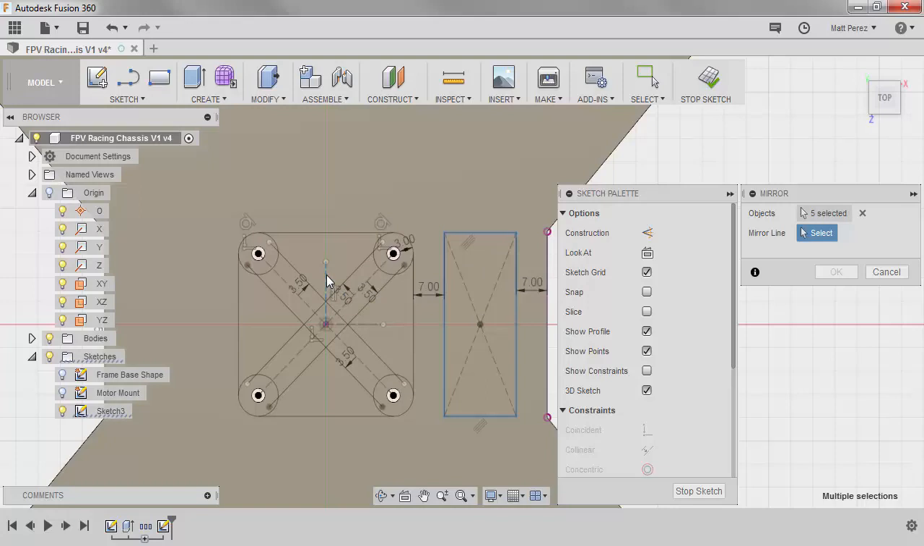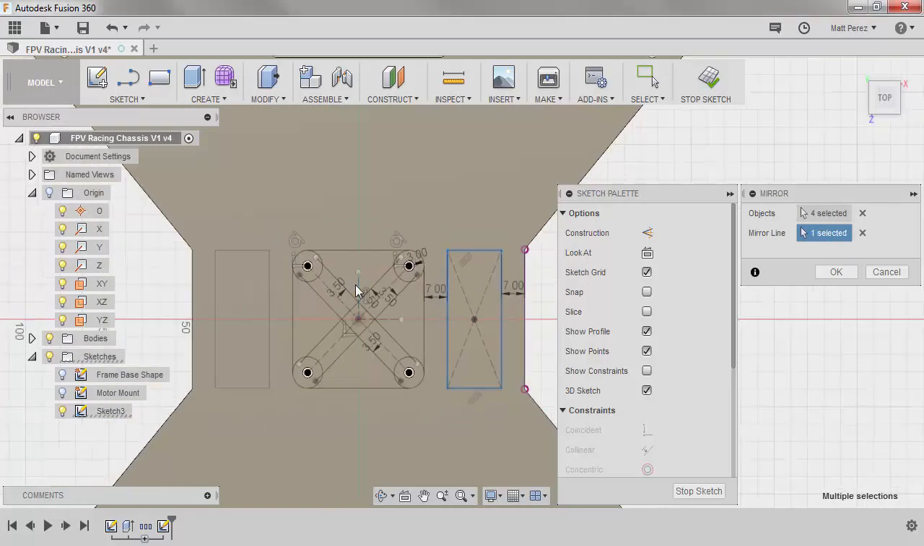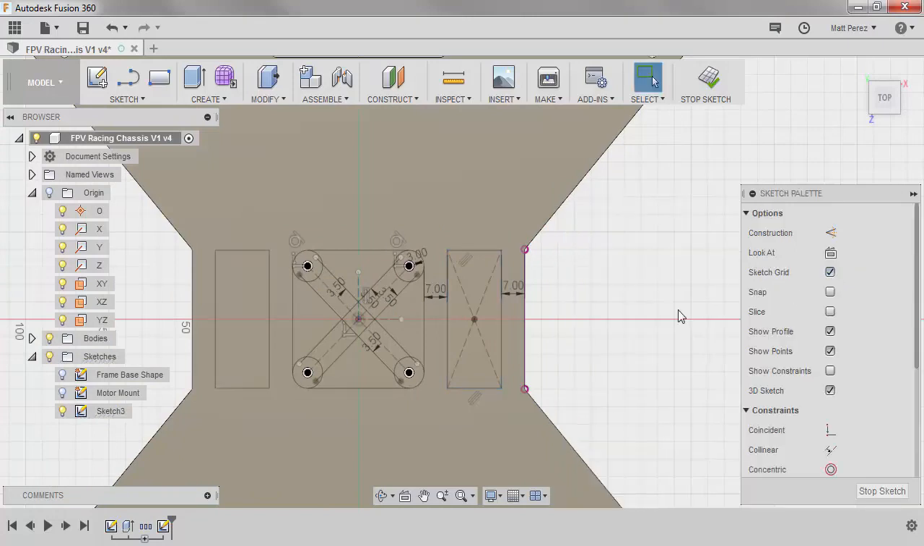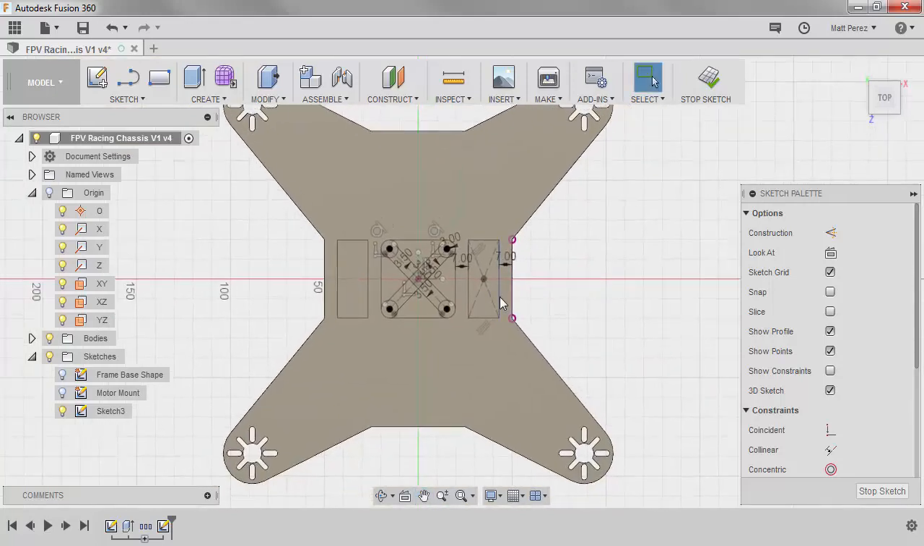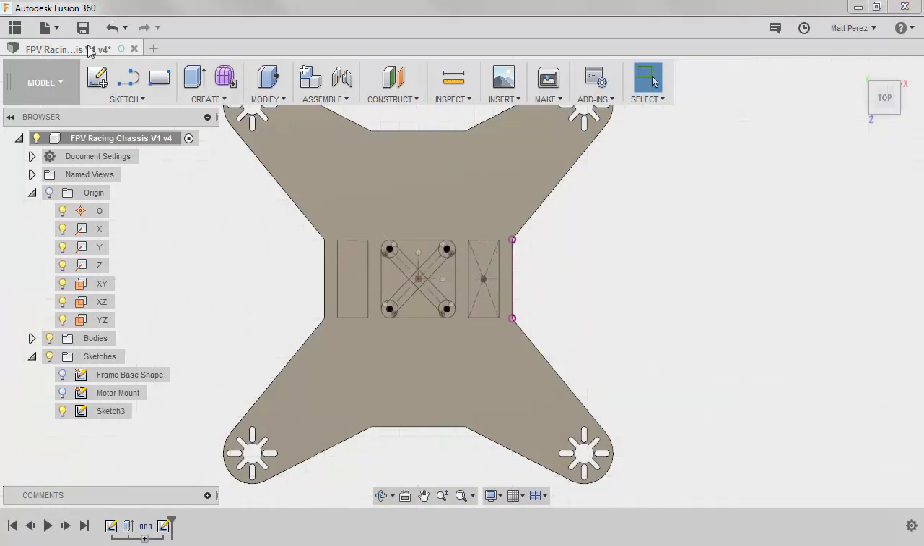It was pre-selected, so I'm going to hold down the control key and deselect it. I want to add it as my mirror line. So if you ever run into that issue, make sure that the original mirror line wasn't already pre-selected when you started the mirror or the pattern operation. So now we have the beginnings of the cutaway for our chassis. Again, I'm going to go ahead and stop the sketch and save the file so that I can move on to the next step.